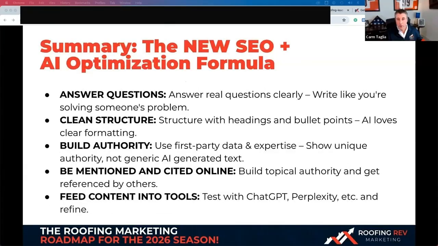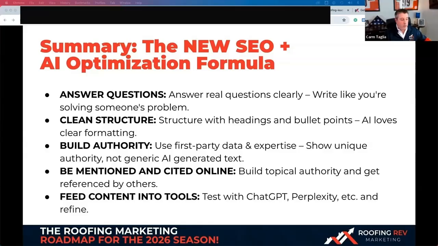I'll keep repeating it over and over: the biggest currency online and offline too is answering the questions that people want to know. Don't hide it. There's no reason why you should hide anything nowadays. People will find the answer anyway. If somebody wants to know how big your company is or how much money you make or what's your favorite color, most likely they can find it online.